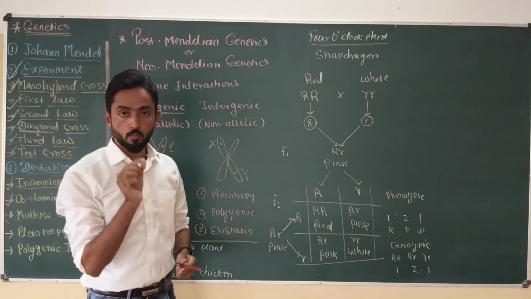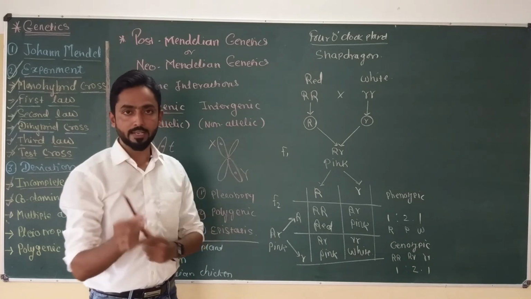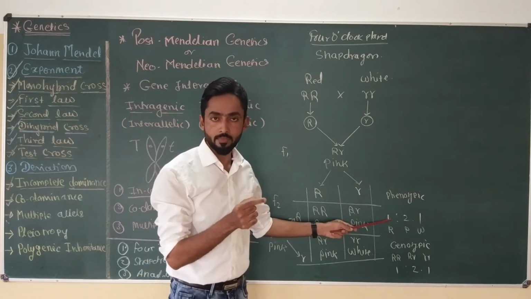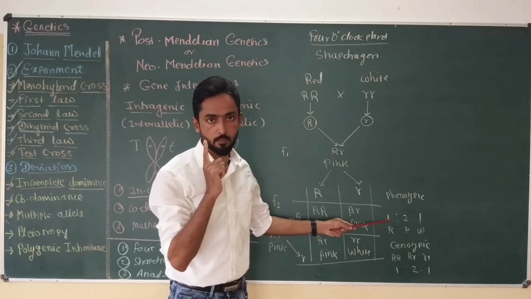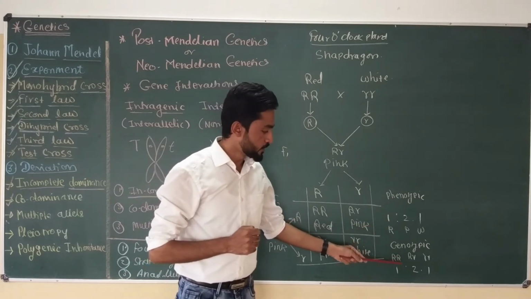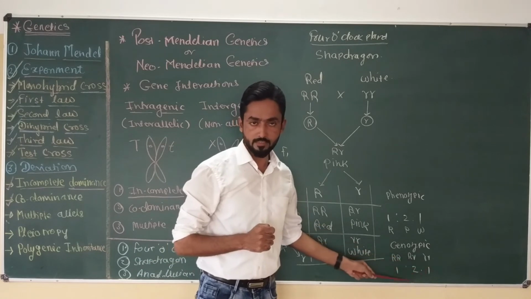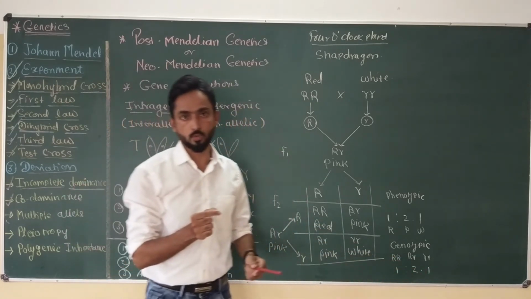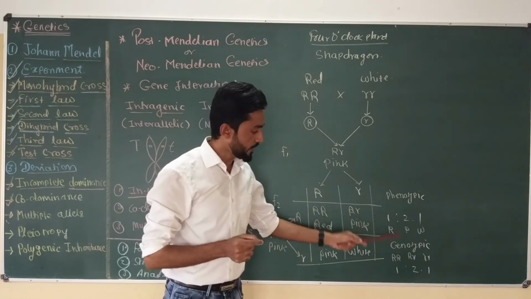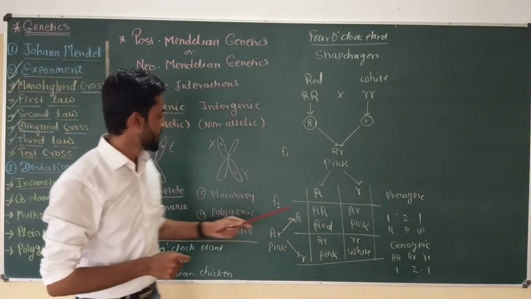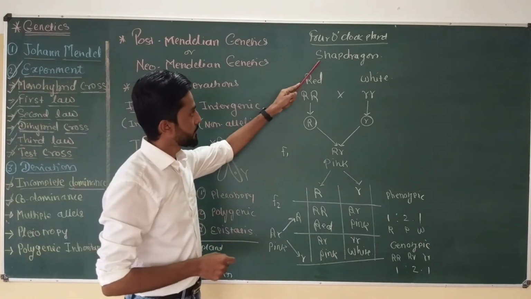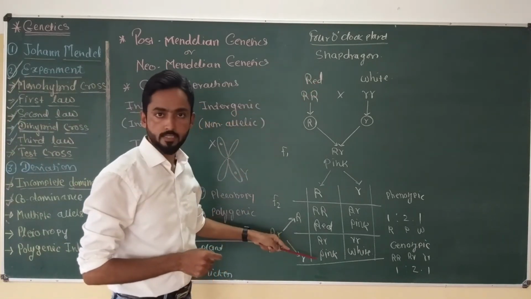If we consider monohybrid cross of the Mendel, in that case phenotypic ratio of F2 generation was 3:1. Here it is 1:2:1. This is the number one difference. While the genotypic ratio is 1:2:1 in this case, while in case of Mendel's monohybrid cross it was also 1:2:1. So genotypic ratio remains same, but phenotypic ratio changes due to incomplete dominance. Okay, so 4 o'clock and Snapdragon plant show this type of results.